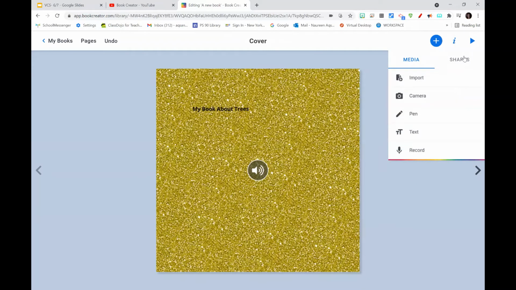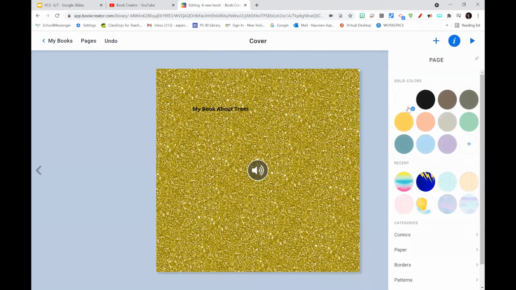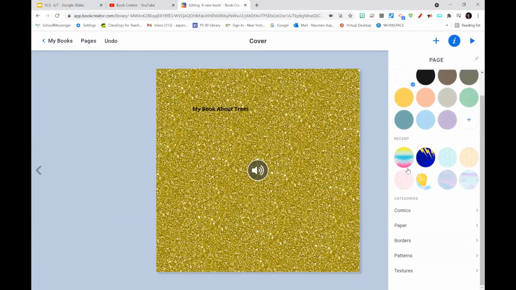So this is all the media. For shapes, students can choose to use some of these free shapes that they have available, such as thought bubbles, or they have squares. They can utilize those as well. Now, if you go to this I button, this allows you to just add patterns and borders and textures to the book itself.